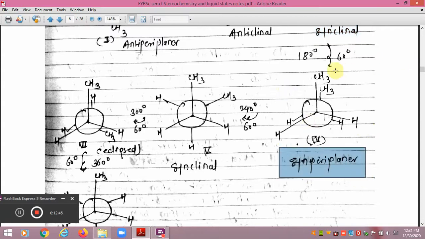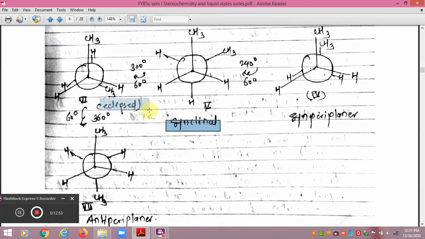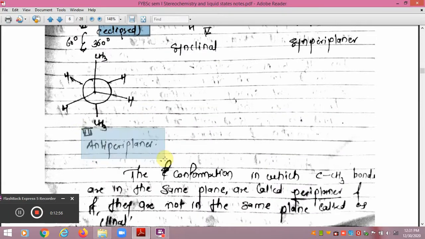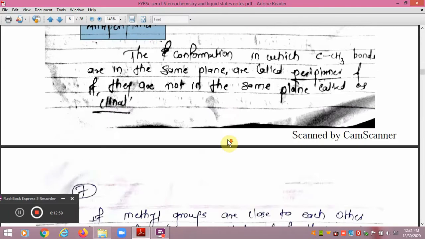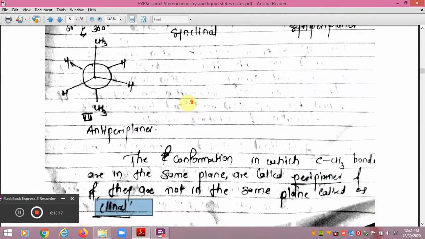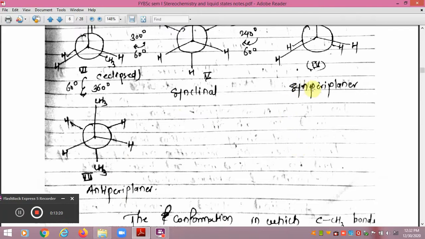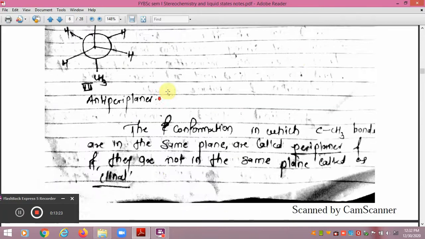You have to see the orientation of the groups, which two groups are close to each other. This one is called synclinal, then eclipsed, and the last one is called anti-periplanar conformation. The conformation in which the carbon-CH3 bonds are in the same plane is called periplanar. If the bonds are not in the same plane, but in different planes, then it is known as clinal. This is the important thing: why it is called periplanar, why synperiplanar and synclinal. I hope you understood this.